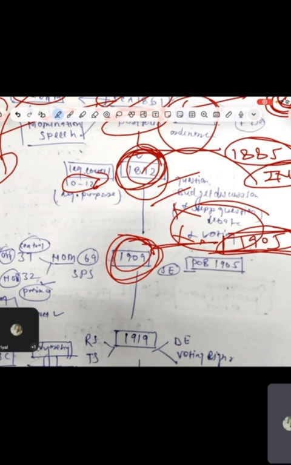So guys, you know what? That time there was a rift between Hindu and Muslim. That rift was advantageous to the British because there was a disagreement between Hindu and Muslim. So the unity of Hindu and Muslim will be broken, and that was advantageous to the British, and that is what they wanted actually, right? So in 1909 they introduced a separate electorate to divide Muslim from Hindu again.